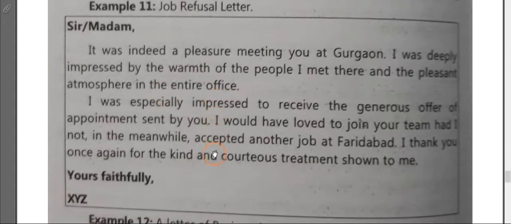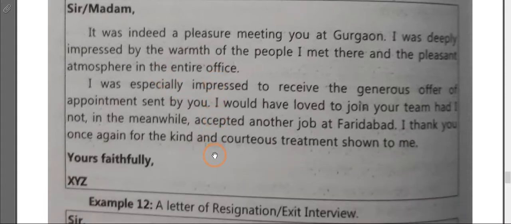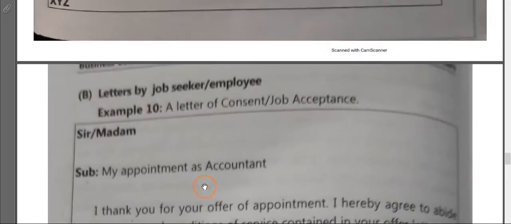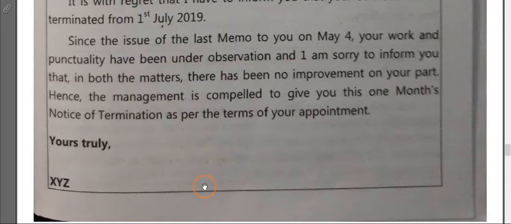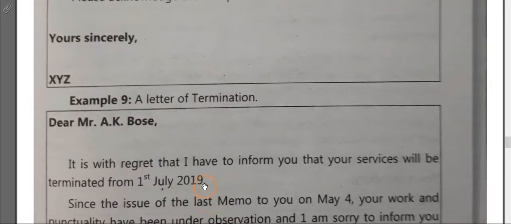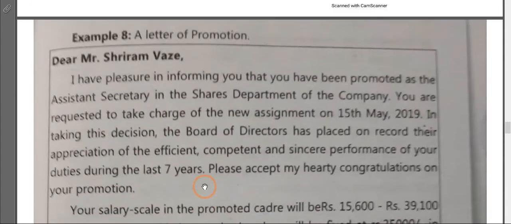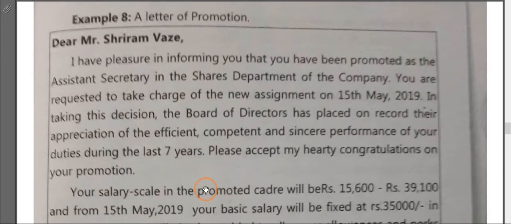What you have to do is go through each and every letter very minutely, because in your examination, they can ask you to write a resignation letter, they may ask you to write a refusal letter, a job application letter, a termination letter, any letter they may ask you to write. So for this reason you have to go through each and every letter very minutely, keep the format in mind, and accordingly practice writing all these letters.